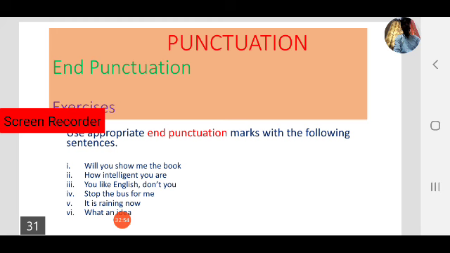We have observed this with different examples in the previous session. So punctuation is very, very important.